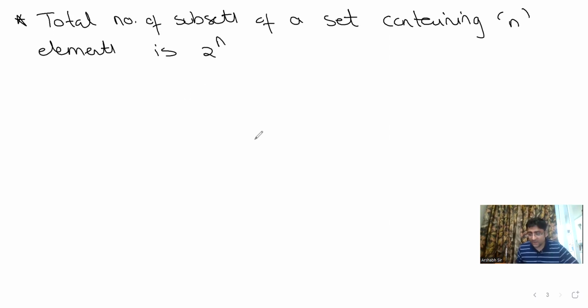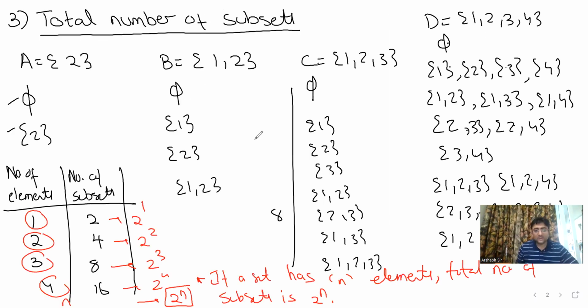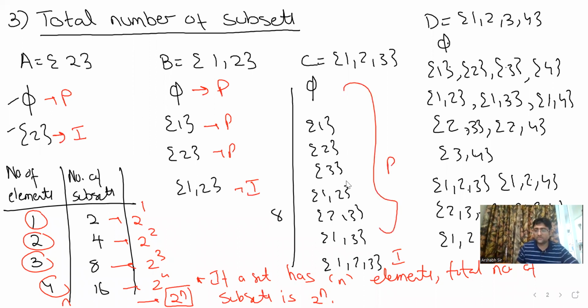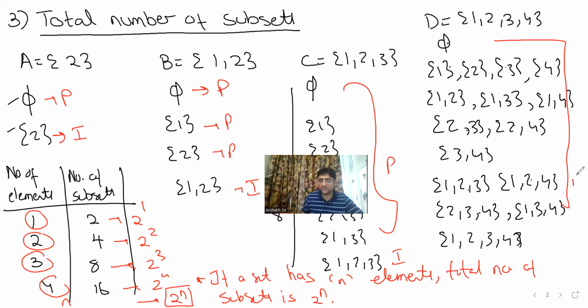Now, guys, if you look at the examples over here, can you all tell me what type of set this is, proper or improper? This is a proper subset. Do you agree? Yes, sir. Proper, proper, proper, proper, proper. Improper. Here, all of these are proper, and this one is improper.